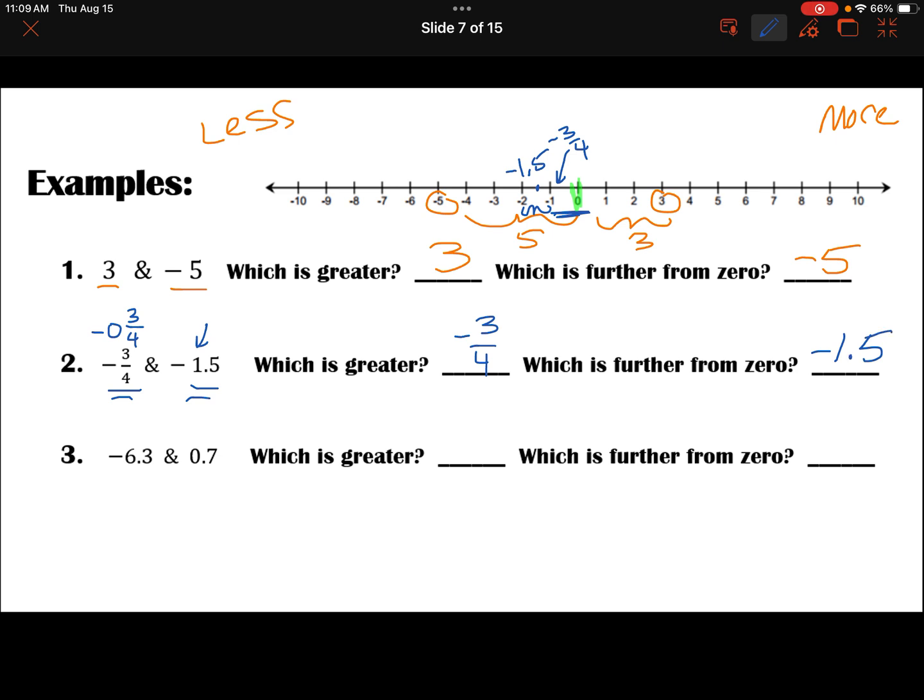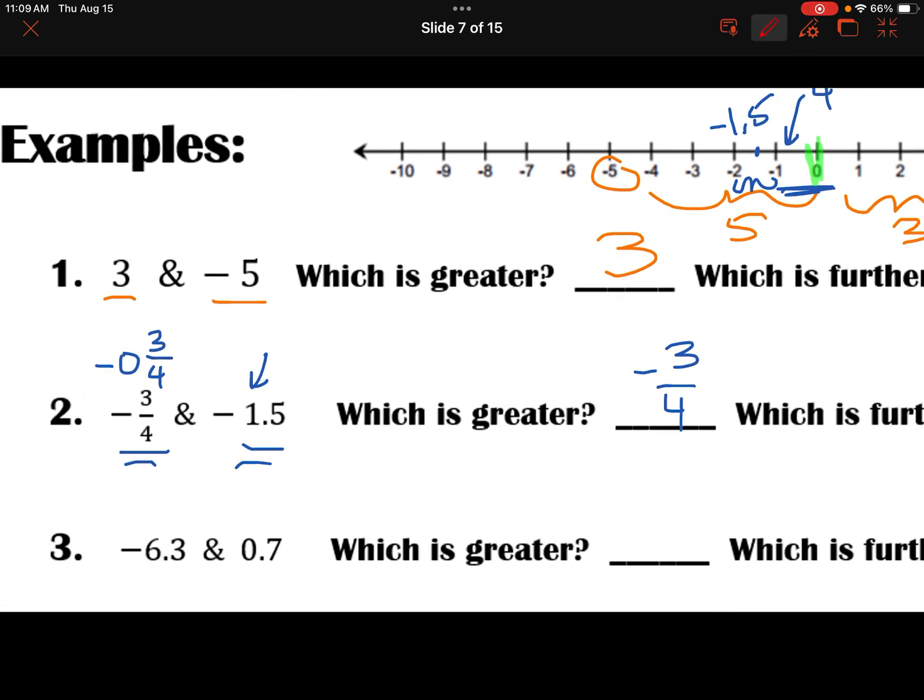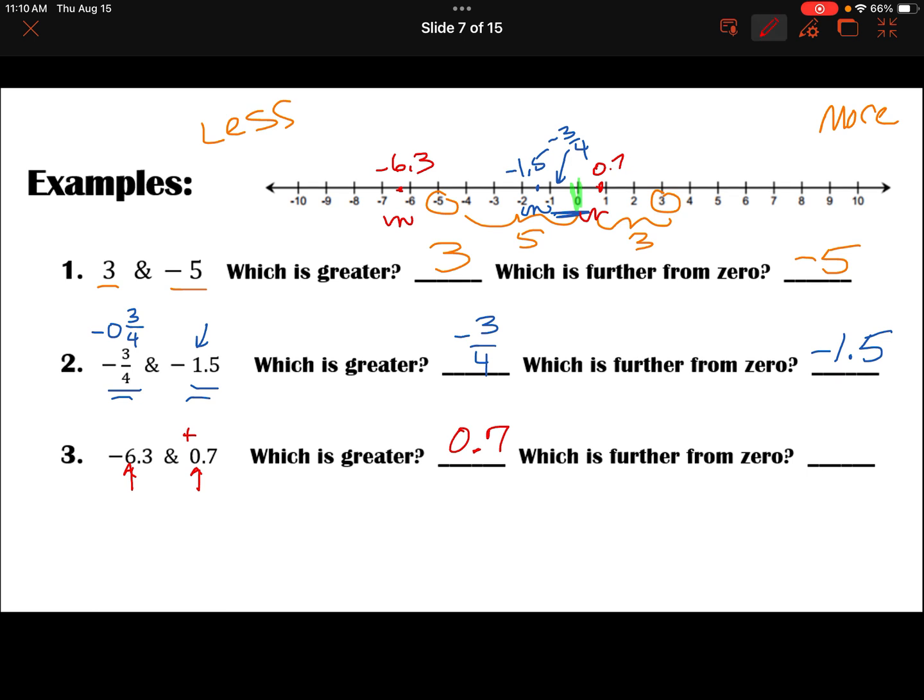All right, and then we get to this last one, and we have negative 6 3/10. I'd like you to get used to graphing it and thinking, if this starts with a negative 6, it would have to be between negative 6 and negative 7. It'd be somewhere over here, way to the left, whereas this one starts with a 0. It's also positive, so it's going to be between 0 and 1, somewhere closer to the right. And we should know that positives are always greater than a negative, so 7/10 is greater. However, which is further from 0? Well, that would be negative 6 3/10.